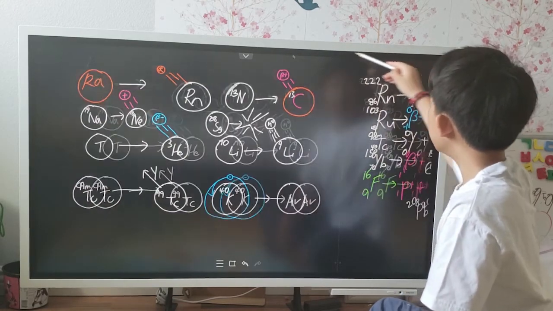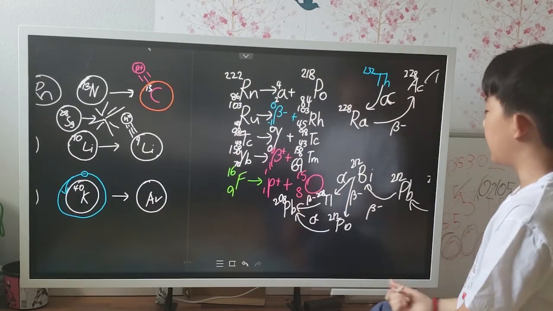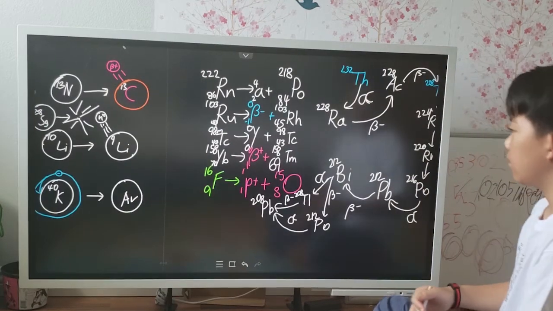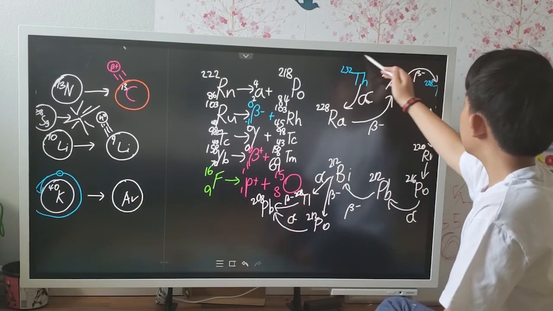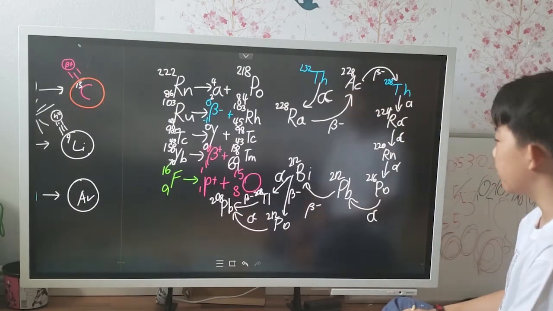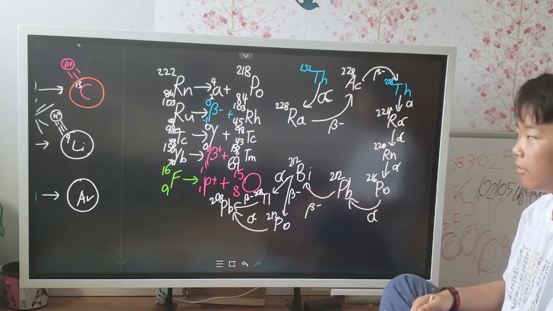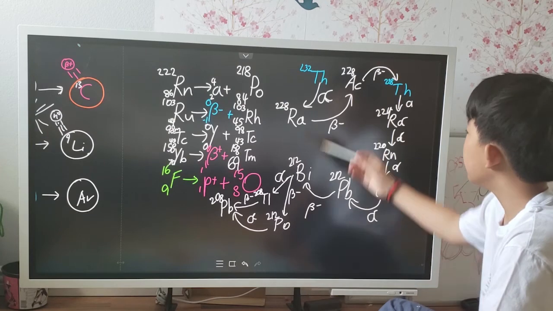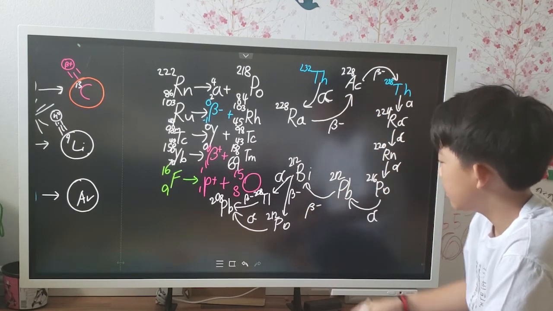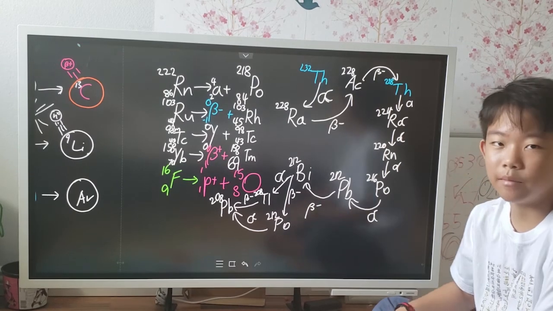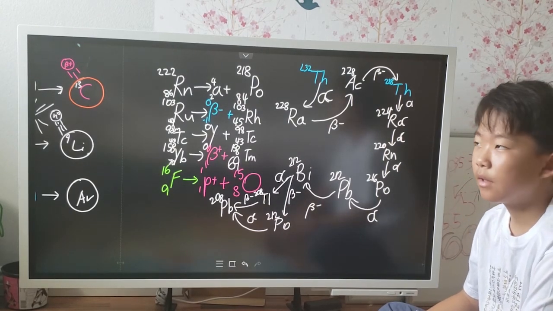And they all leave some kind of element behind except for spontaneous fission. And also, because some radioactive elements have radioactive products, they can just keep going on and on until they hit a stable element and end the cycle.